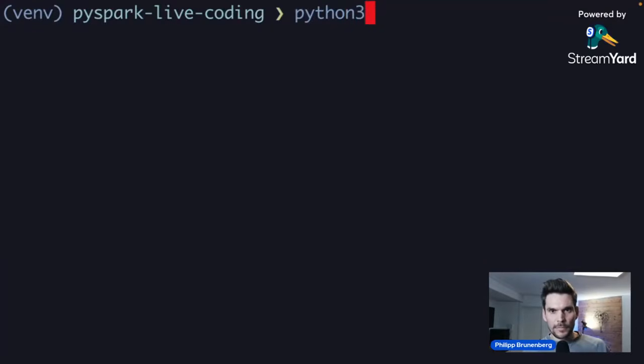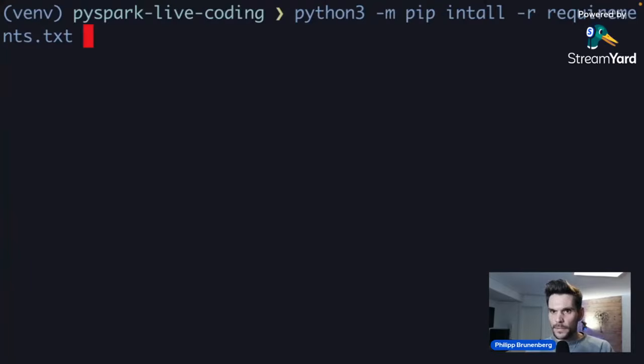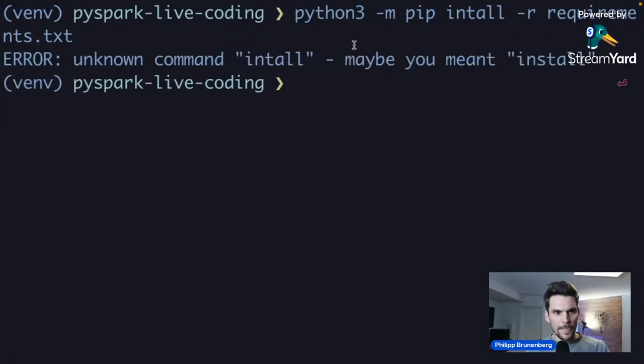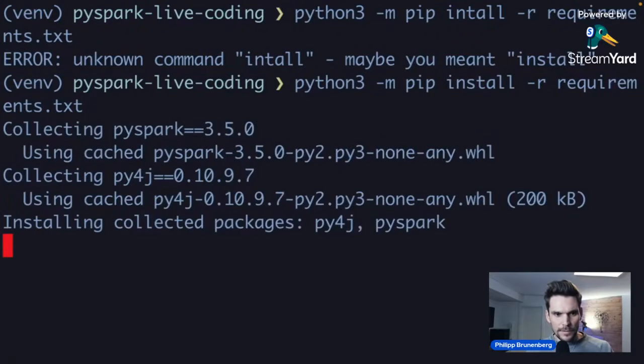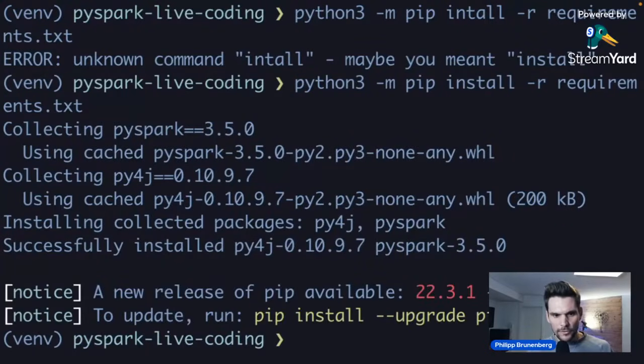Therefore, I use python -m pip. So we use the pip package and say install -r. So we are telling Python that we're going to use a requirements file. And then I put the file name here. So this command here will install the requirements in my virtual environment. And I have a small typo here. So let me get here. I need an S. And now it's downloading the PySpark dependency to my virtual environment.